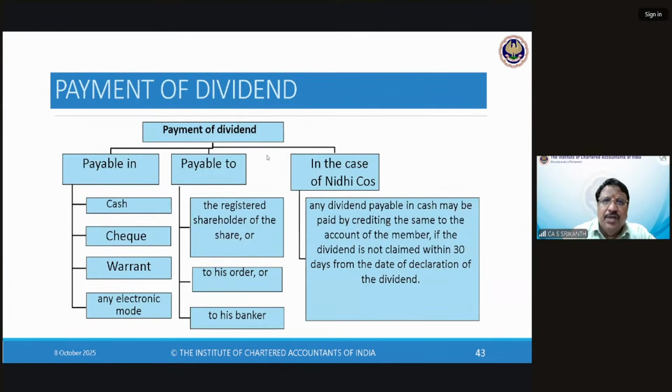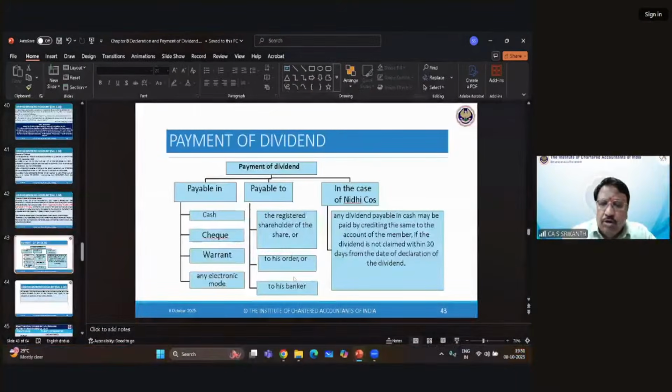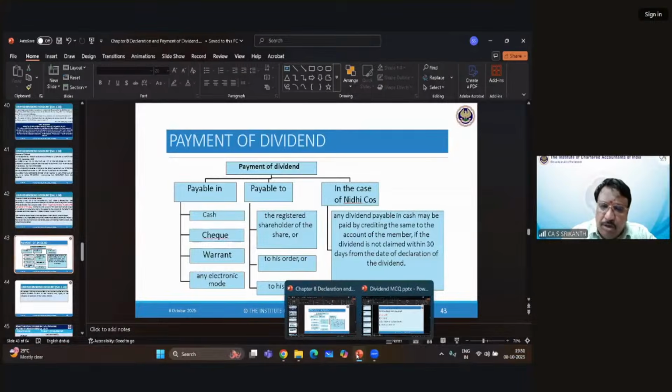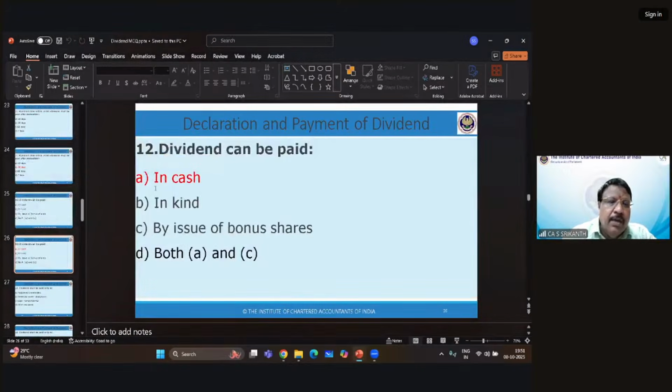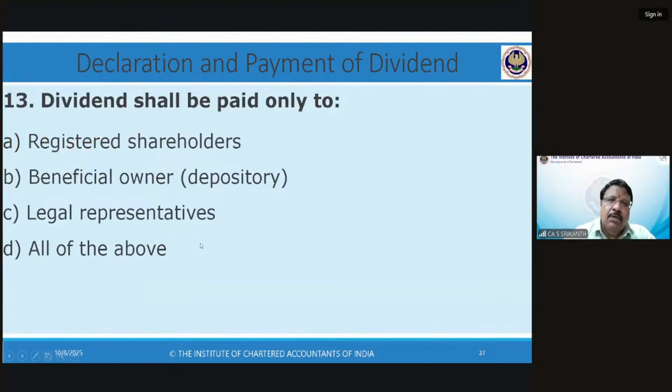Sorry, I made a little confusion in this question, because I said bonus is also a kind of dividend. It is not. Issue of bonus shares is not dividend. It is only one method of rewarding the shareholders. See, the general reserve can be used for paying dividend. It can also be used for issue of bonus shares, but that's not a dividend. Fantastic.